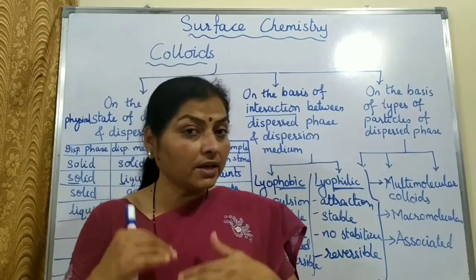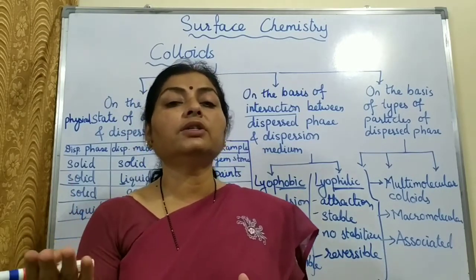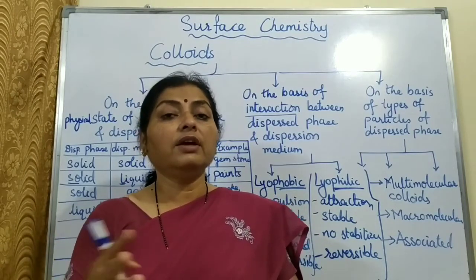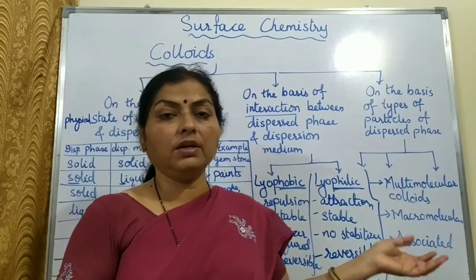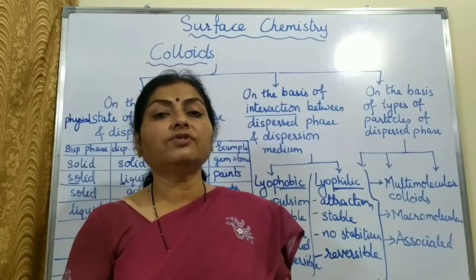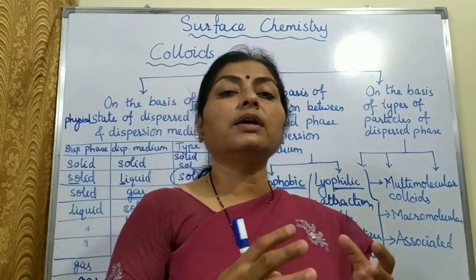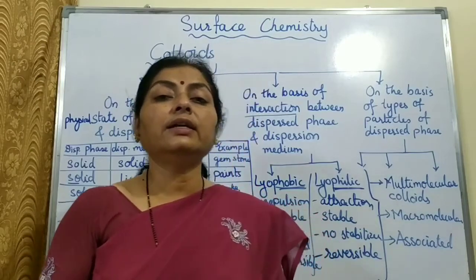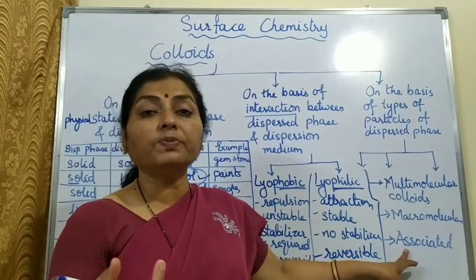So below certain concentration, they act just like true solutions, but above certain concentration, they will behave as colloids. They form aggregates, just like soaps. Soap, we have studied in class 10. What is the action of soap? How they aggregate to form a cluster, a spherical aggregate, that is known as a micelle. So associated colloids, example is a soap solution.